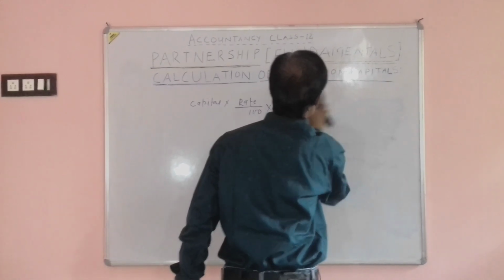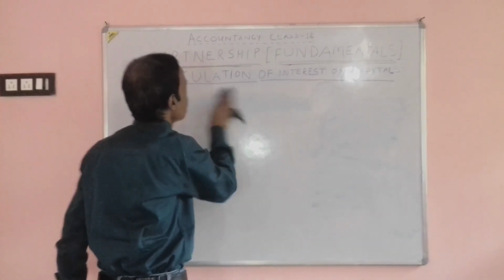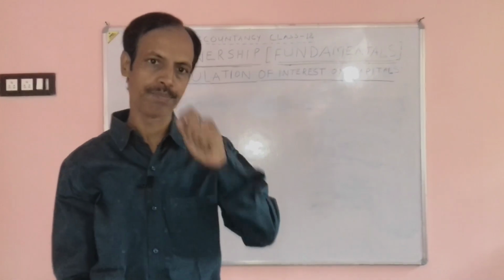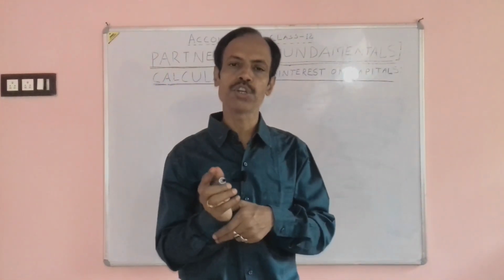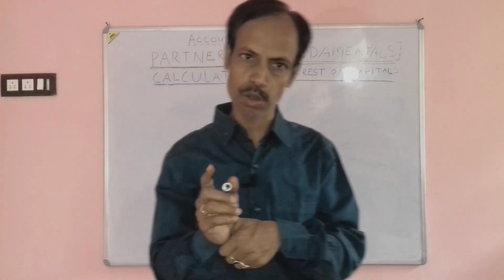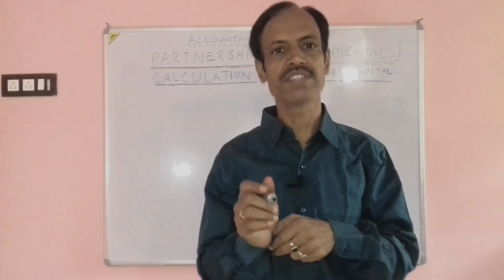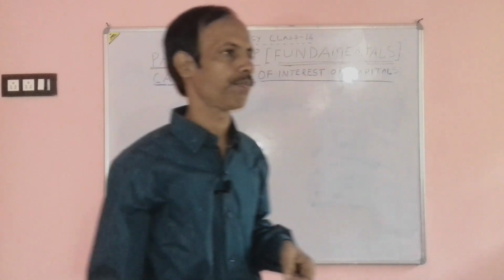Whatever a partner receives from the firm is regarded as income of the partner, but the same is an expense for the firm. Calculation of interest on capital is the most important topic for preparation of the profit and loss account, because we transfer interest on capital to the debit side for calculating distributable divisible profit.